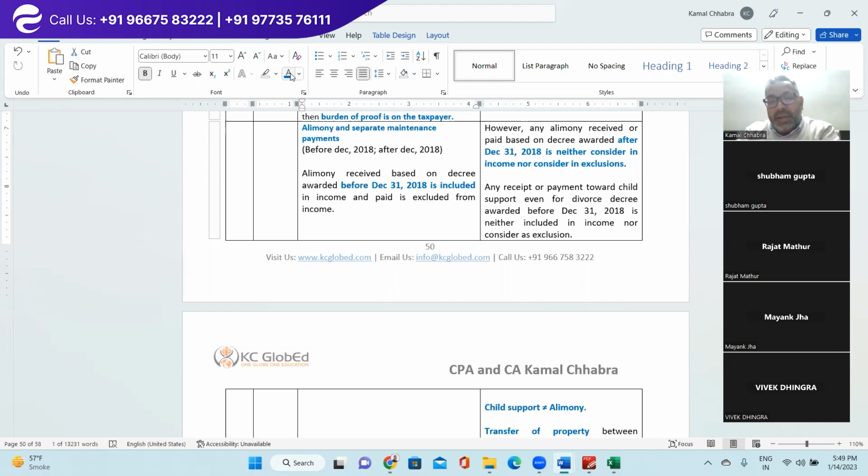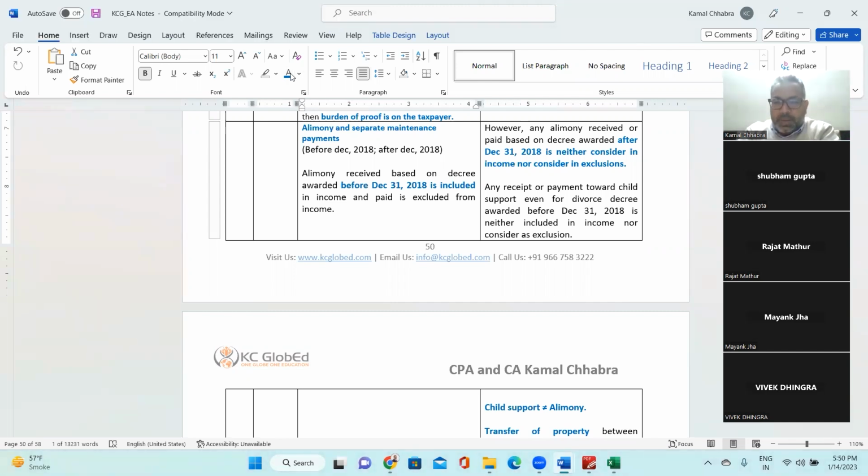If the alimony is paid under a divorce decree issued on or before December 2018, then the recipient would consider the alimony as income, and the person who is paying would consider it an allowable expense.